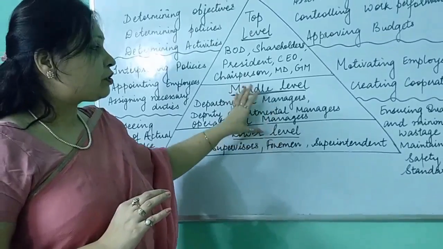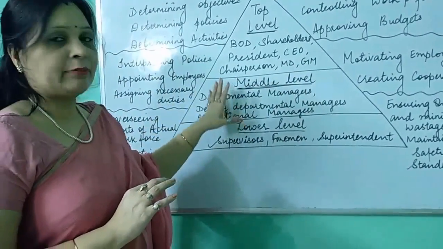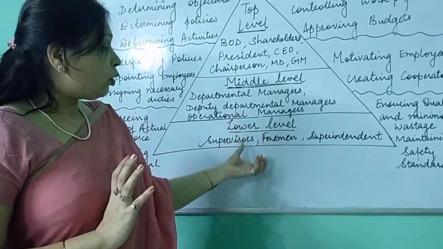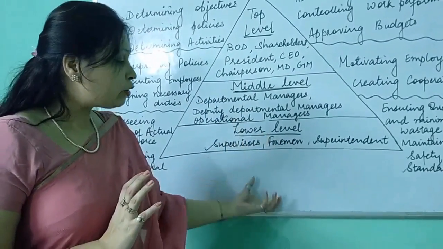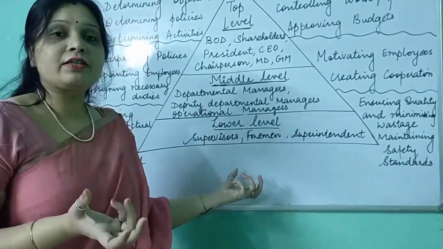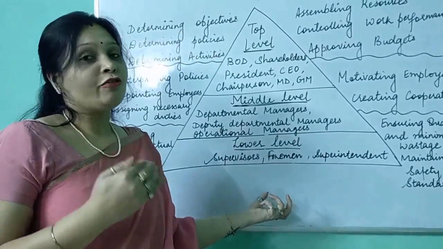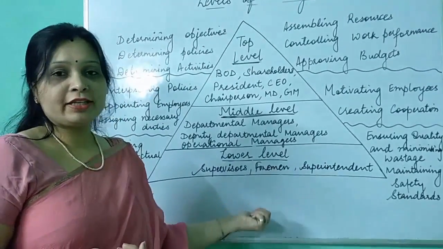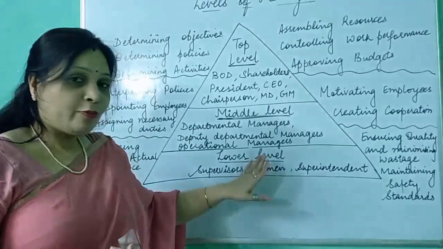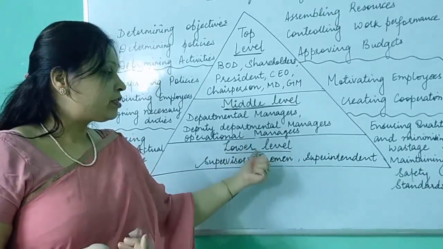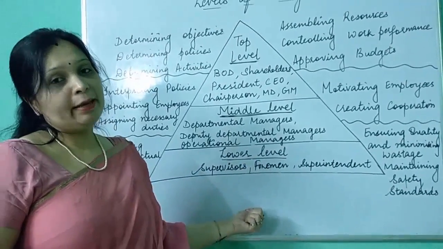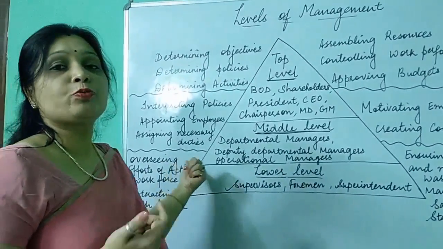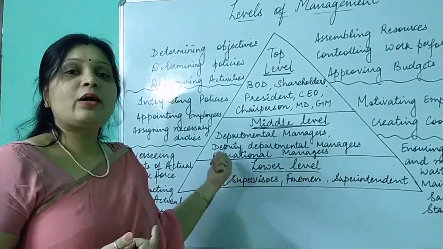Now, as you know, top level management is making policies and objectives and assembling resources. Middle level managers are seeing that all the policies are being followed. They are motivating employees and creating cooperation. And lower level management deals with the actual workforce, the workers who are actually responsible for the downfall or rise of any company, because they are the people who are working for the company day and night. So to manage this, the lower level managers are in direct contact with the laborers. Their function is to oversee, which means to supervise, to see whether they are working properly or not.